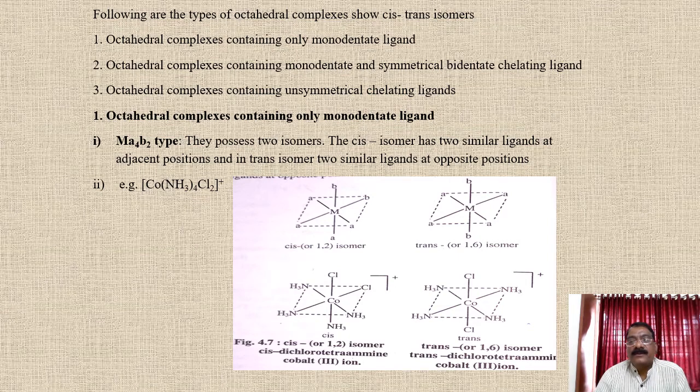When we have the same ligand at the 1 and 2 positions, we can call it the cis isomer. So see, it's the cis isomer. Here Cl is the same ligand, which is at the 1 and 2 positions, so it is similar. And in the second, see 1 and 6, it is the trans isomer. So Cl is at the 1 position and at the 6th position, which shows the trans isomer.